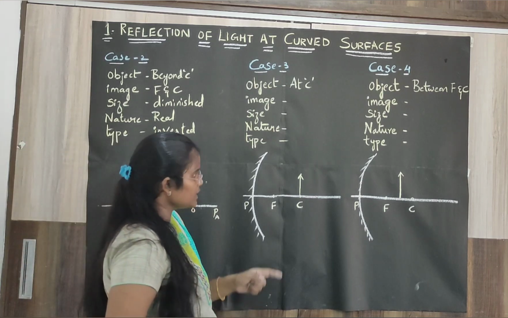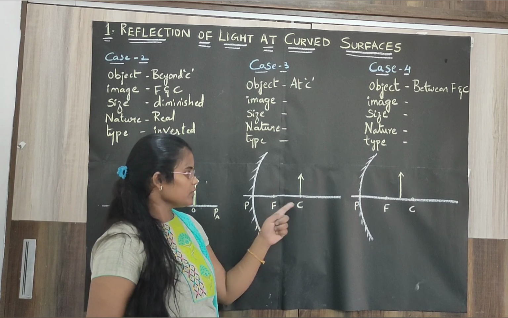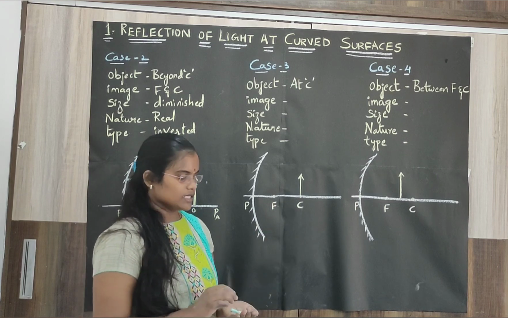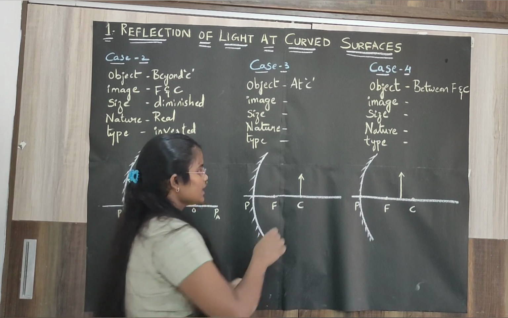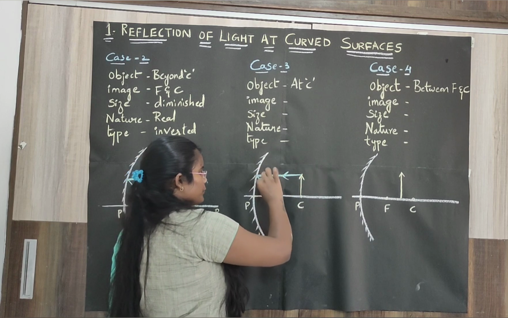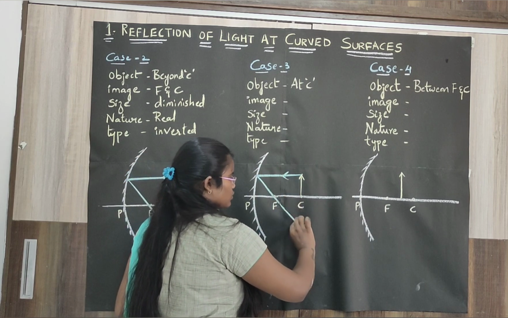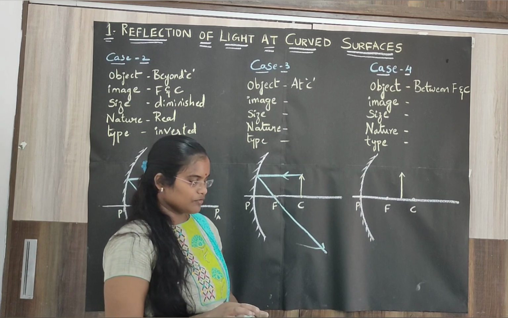Moving on to case number 3, when the object is placed at the center of curvature. If you place the object at the center of curvature, again consider those two special possible rays. One ray is a ray which is parallel to the principal axis, passes through the focus.